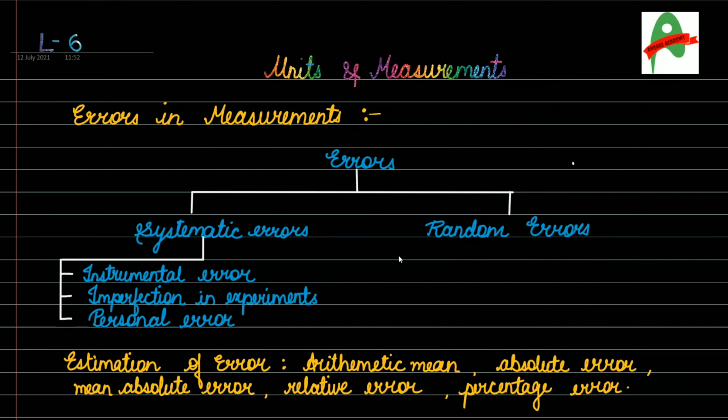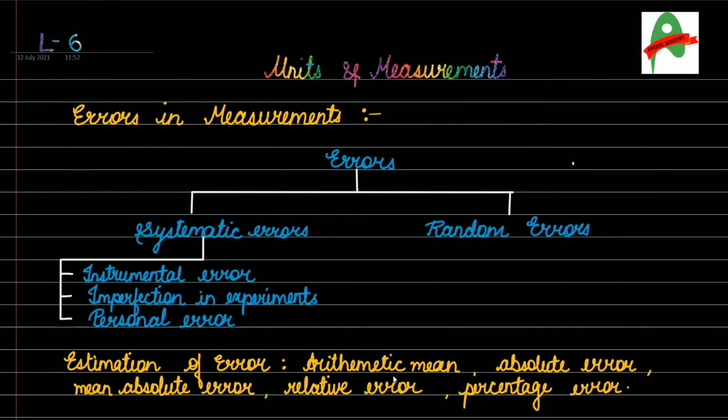All right, so let's move ahead. How to estimate an error. While estimating an error, we have to find out its arithmetic mean, the absolute error, mean absolute error, relative error, and percentage error. Such an estimation of error can help us while performing any experiment.